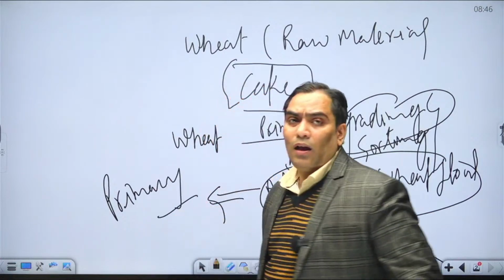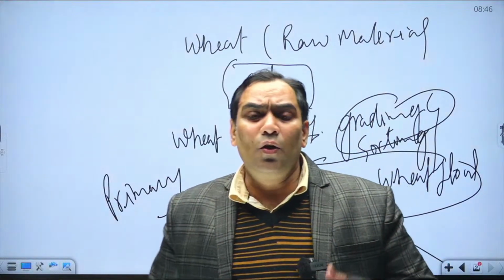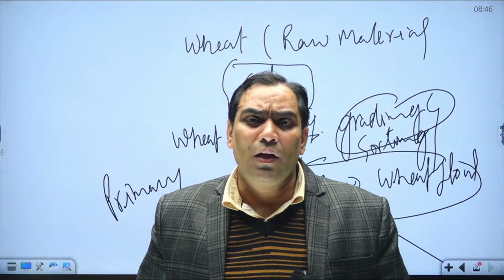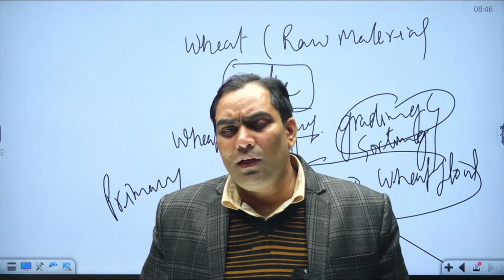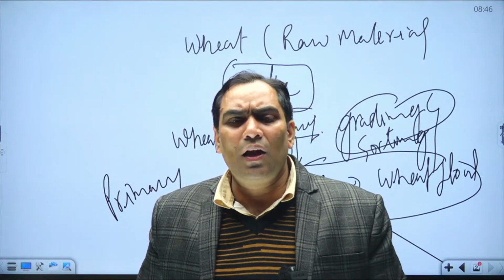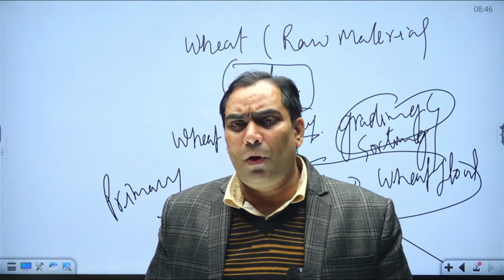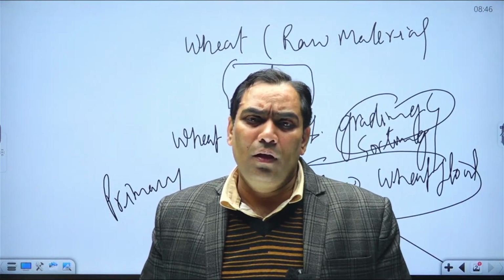That means the physical quality of the wheat is not going to change. The nutritious value of wheat is not going to change. The chemical property of wheat is not going to change. So under the primary processing, although we do the value addition, through that value addition there is no change in the physical property, the chemical property, or the nutritious value of the raw material.